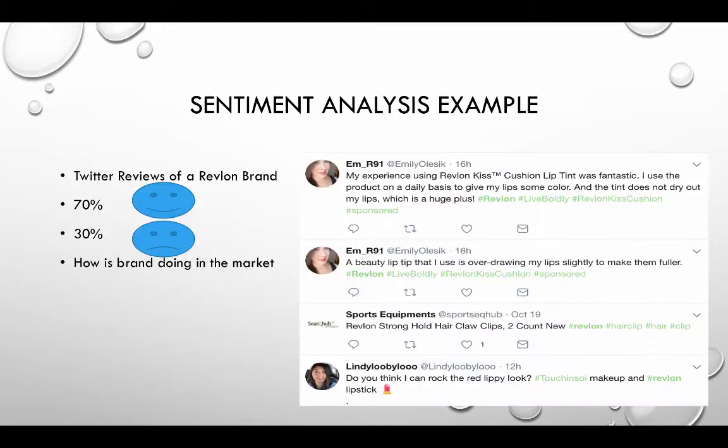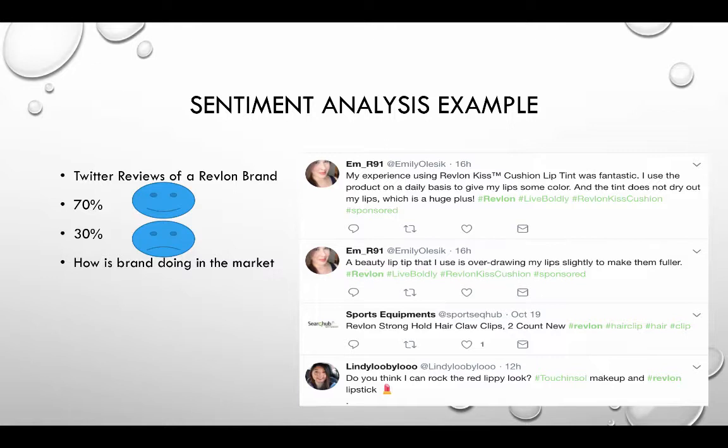Let's see a few examples of how that would be useful. A few years back, there was a lipstick brand called Revlon, and the company who created it wanted to know first how the brand is doing. So they created a social campaign on Twitter, right, about the Revlon brand, and people started talking about how the brand is doing. So here are a few review comments about the Revlon brand.